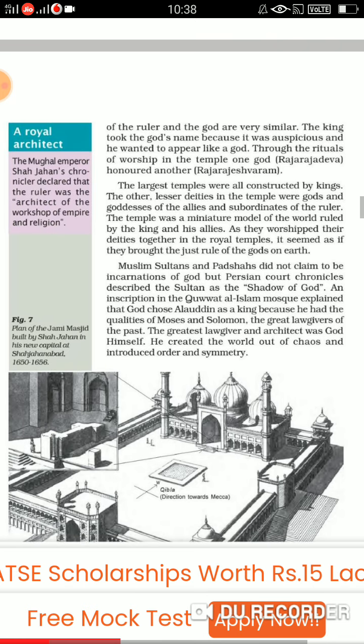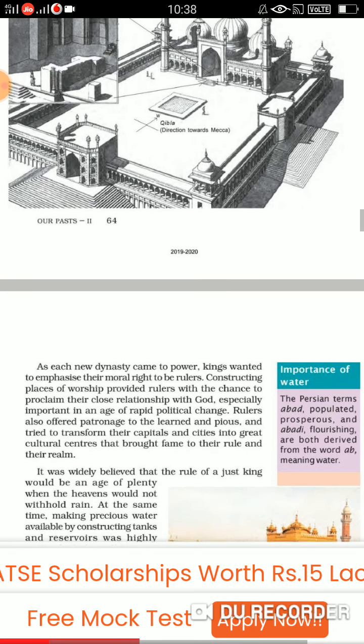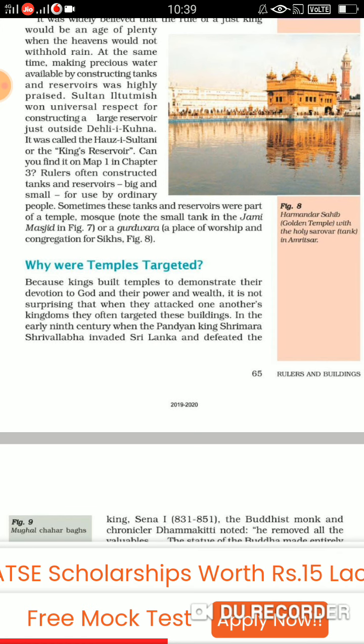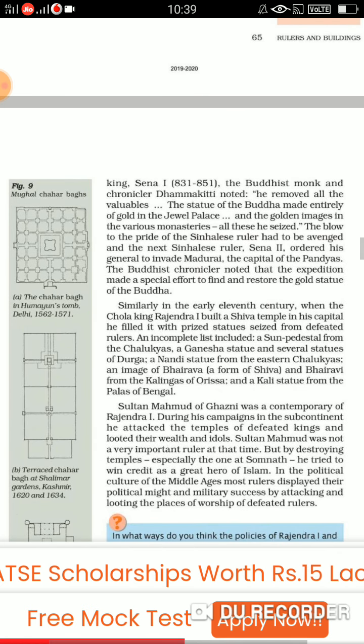Then we talked about tanks. Fine. Tanks were made, and the kings were getting praise from the common people because tanks and reservoirs were providing water to them. So even some holy places had tanks. Like if you see Gurdwara Harmandir Sahib, it also had a tank, and the Jami Masjid also had a small tank in it. Fine.